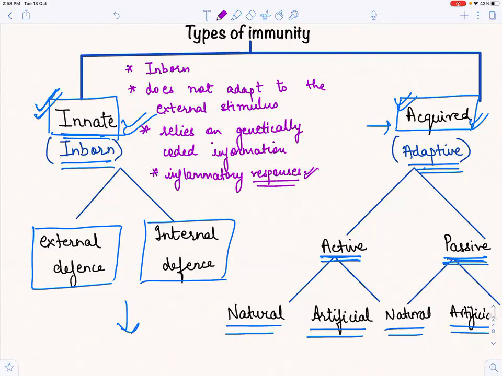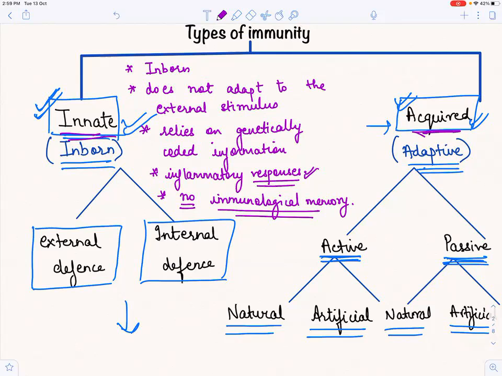So basically it is not adapting to the external stimulus or prior information, right? ऐसा नहीं है कि कोई prior infection हमें कभी हुआ और basically it has no, a very good word, immunological memory. मतलब हमें कोई prior infection हुआ, the body remembers it and it makes antibodies. No, it is already present. Already immune cells are present, right? This no immunological memory is a very big difference between innate and acquired immunity.